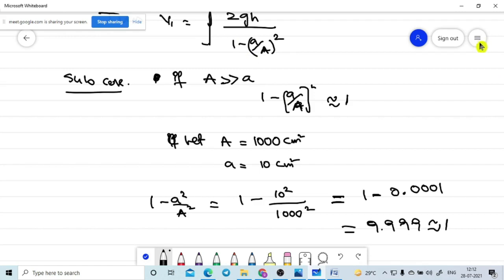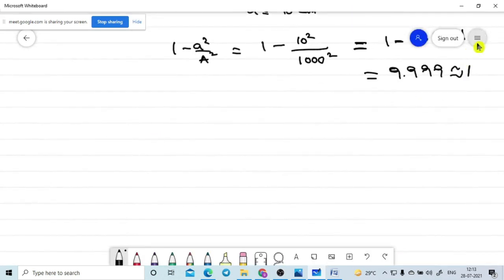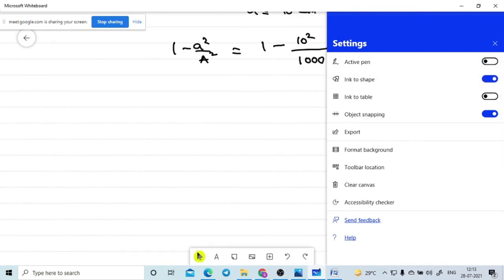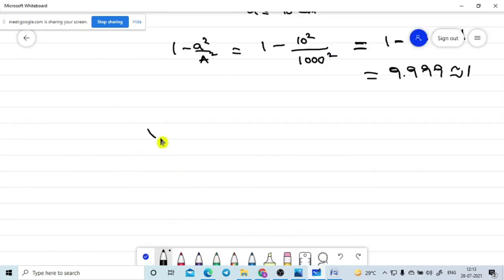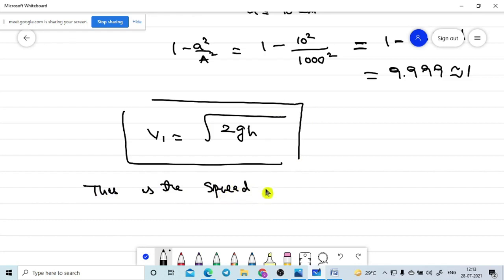Therefore V1 is equal to the square root of 2gh. This is the speed of efflux, that means the velocity of efflux. Efflux is nothing but the fluid which is coming out from the nozzle.